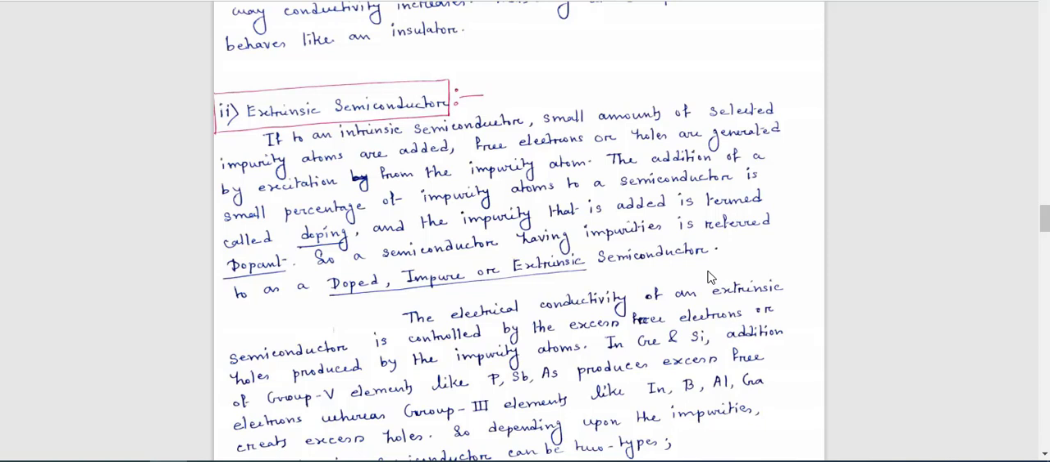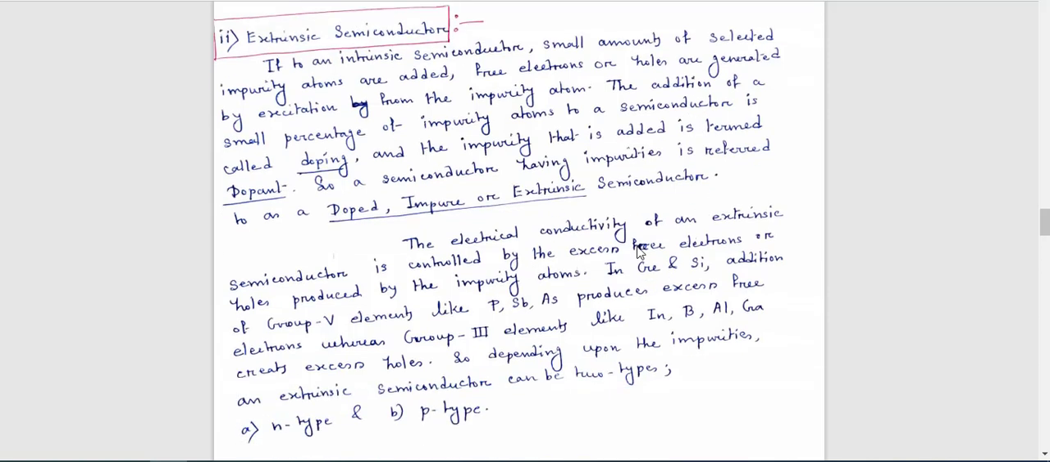Okay, extrinsic semiconductor is also known as doped impure semiconductor, and the addition of this small percentage of impurity atoms to a semiconductor is called the doping process. Again, you may ask, what do you mean by doping? Doping is a process of adding some impurity to the intrinsic semiconductor. Here, the semiconductor means obviously the intrinsic semiconductor.